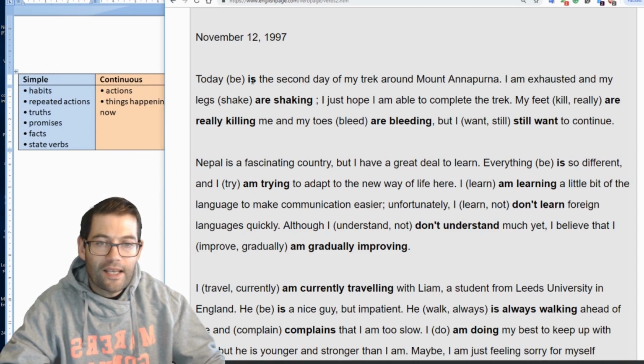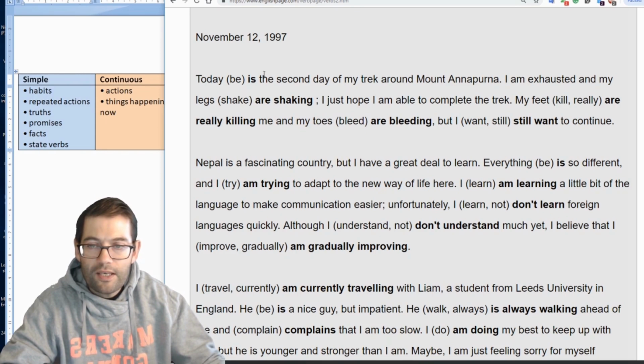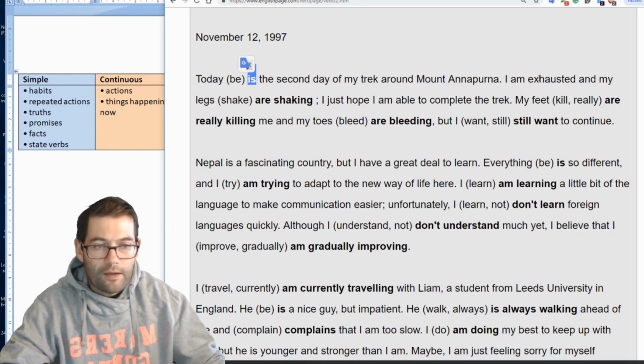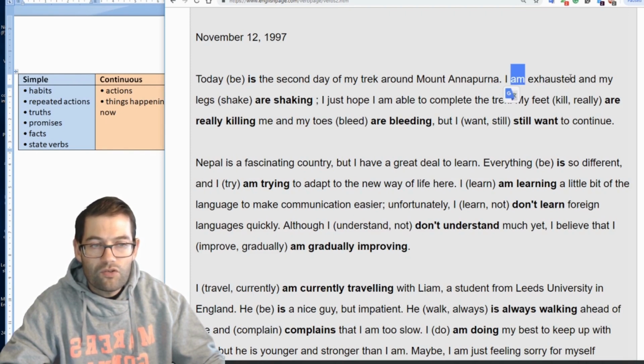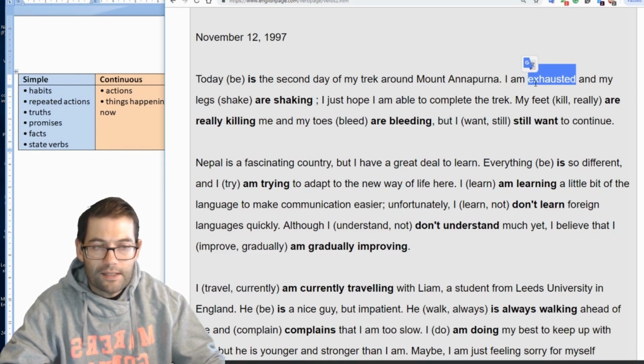Today is the second day of my trek around Mount Annapurna. Here in the letter, the person is stating a fact. What's happening on that day? So here we've got the simple tense: is. Now, this isn't a question, but I just want to draw your attention to it. This is a simple tense, which is used to introduce an adjective, and we'll see this form in a couple of the questions in this exercise.